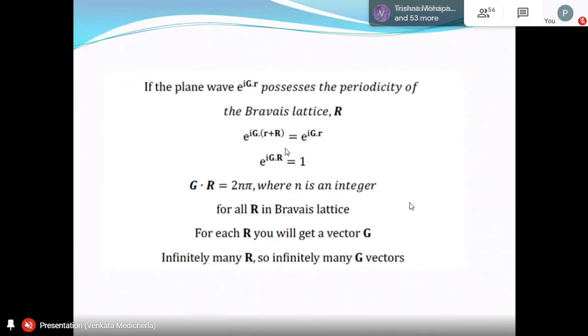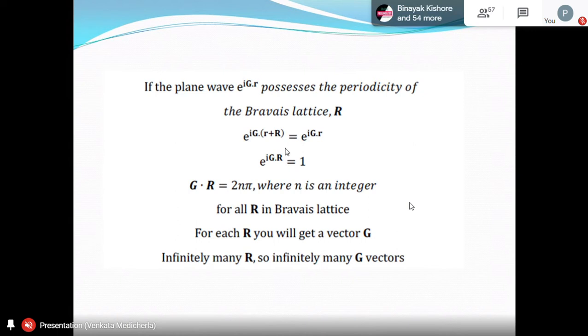What does it mean? If we replace r with r plus R, you should get the same. That is called periodicity. e power i g dot (r plus R) is equal to e power i g dot r. That simply gives you e power i g dot R should be 1. Here R is the Bravais lattice vector, and g is the reciprocal lattice vector, which we'll see is also a lattice vector. That means if you are given a Bravais lattice vector, from this relation you can find the corresponding g. Or you can write it in a simpler form: g dot R should be 2n pi, where n is an integer.